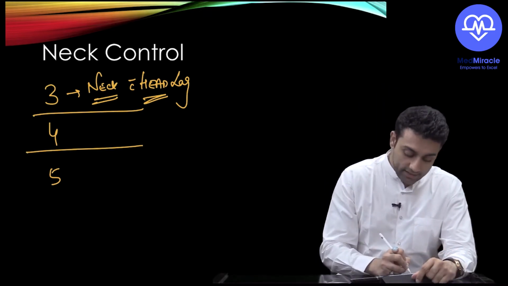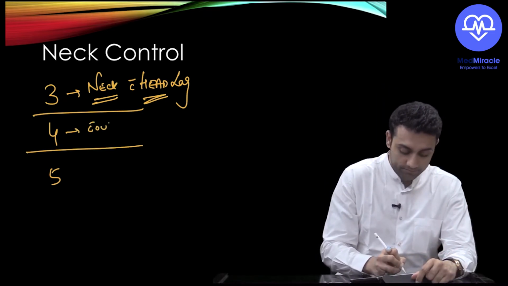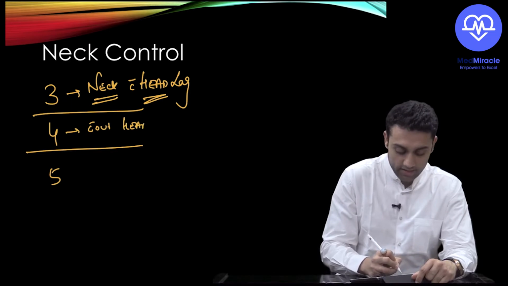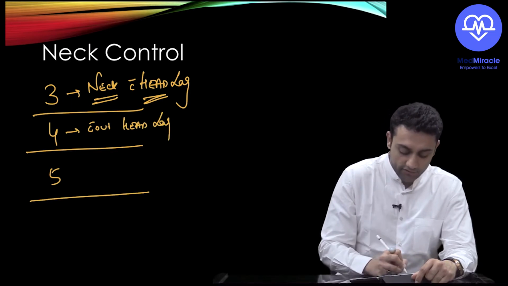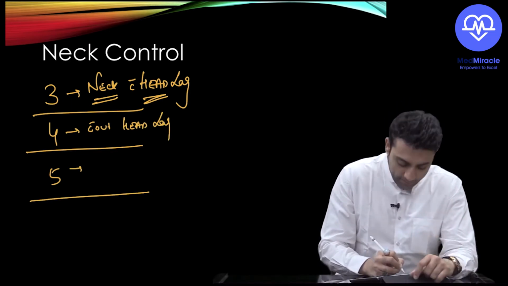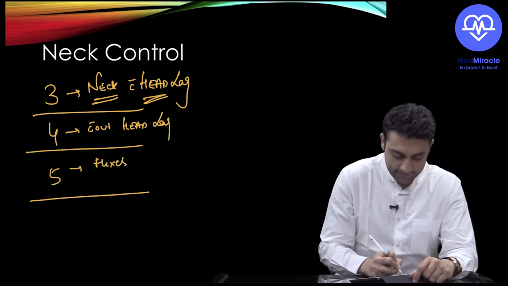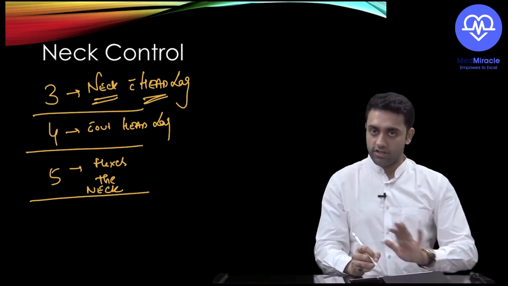At 4 months there is neck holding without head lag. And at 5 months, full neck control comes and the baby also flexes the neck a little. Flexes the neck. Are you understanding? Yes or no? That finishes the first slide.